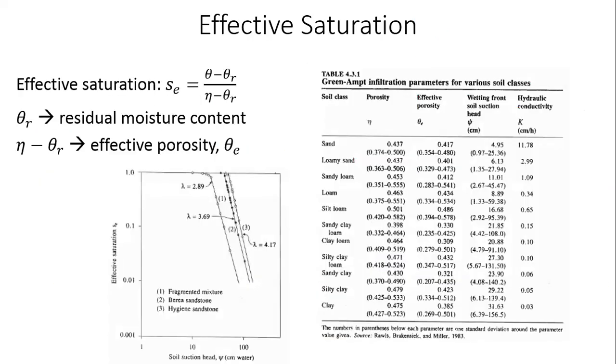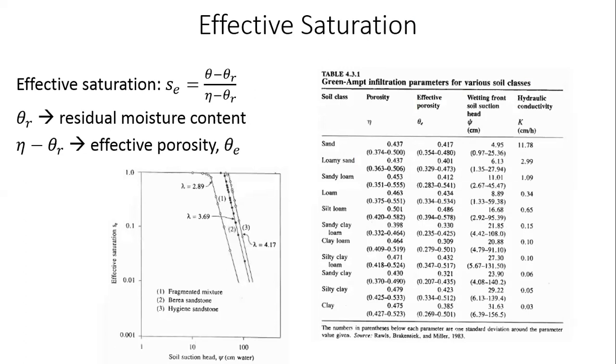If you just go back, I'll show you that. On the x-axis, I have soil suction head, and on the y-axis, I have effective saturation. If effective saturation is high, what does it mean? When effective saturation is equal to 1, what does that mean? All pores are filled. Correct?